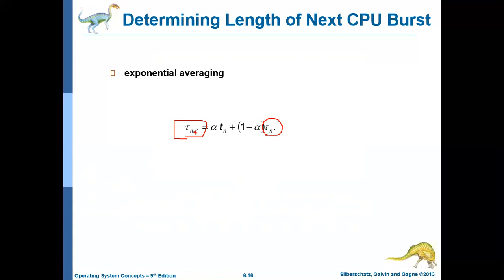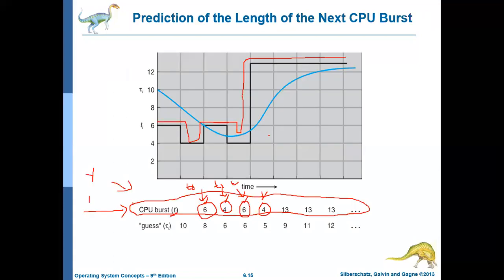That is tau n. So if you go back here, this is tau 0, and this is tau 1. To identify tau 1, we need two things. We need tau naught and also we need T naught.